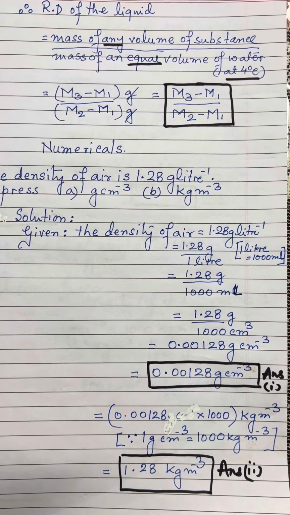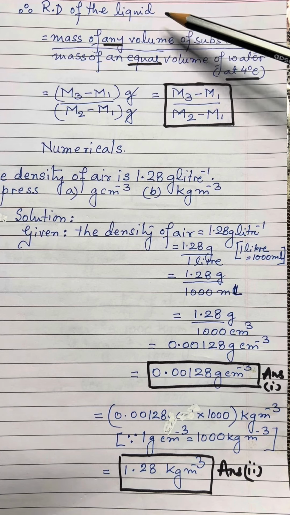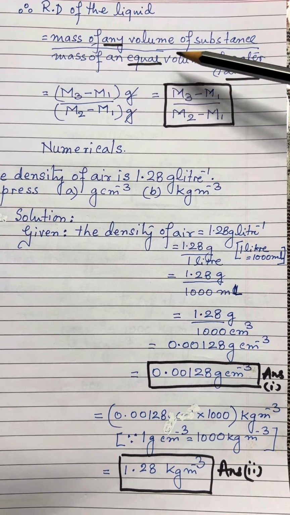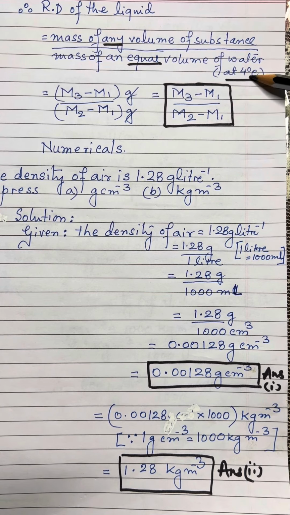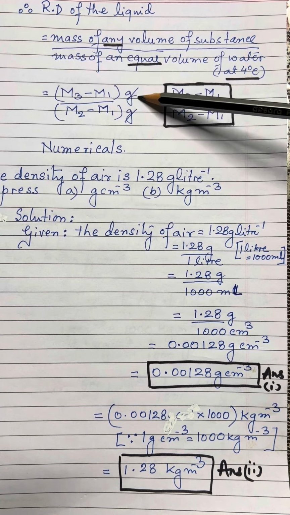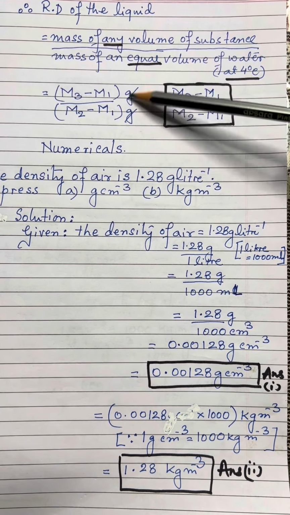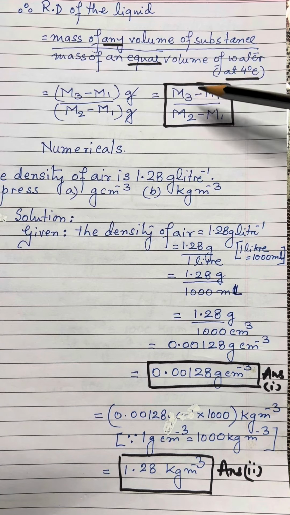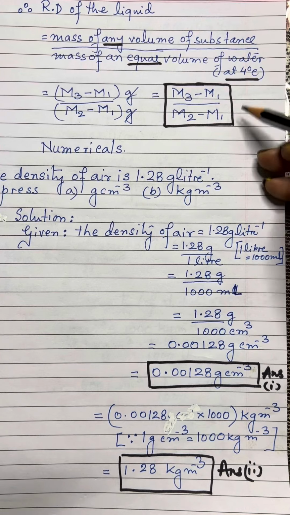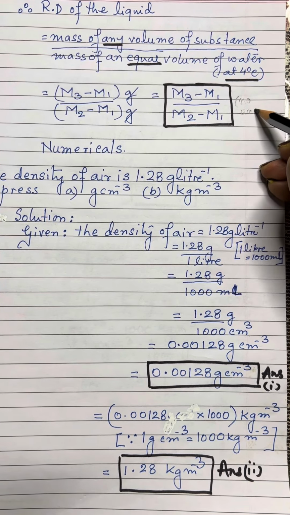Now, dear students, this is how we are going to find out the relative density of the liquid. Mass of any volume of the substance over mass of an equal volume of water at 4 degrees Celsius. So, we can write (M3 minus M1) in grams divided by (M2 minus M1) in grams. Grams get cancelled out and we get (M3 minus M1) divided by (M2 minus M1). Again, one thing to be noted, dear children, is that it has no unit.